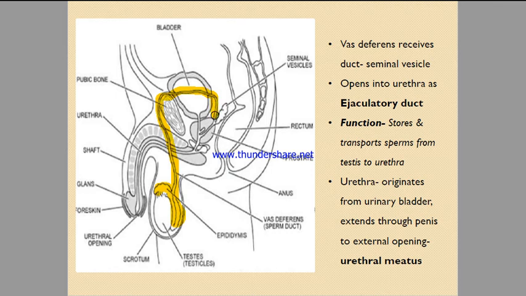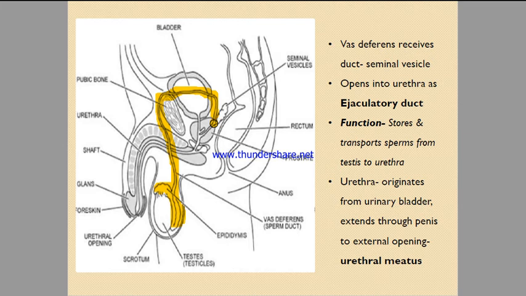Right? Now at this point you see, the vas deferens receives a duct from seminal vesicle. We'll talk about seminal vesicle a little later.